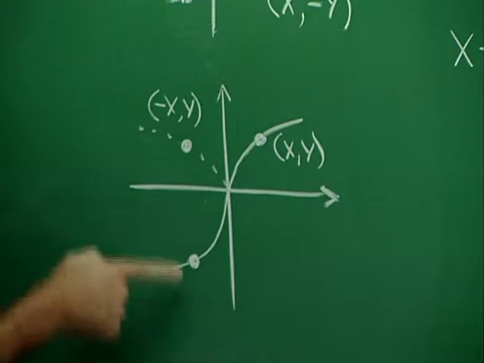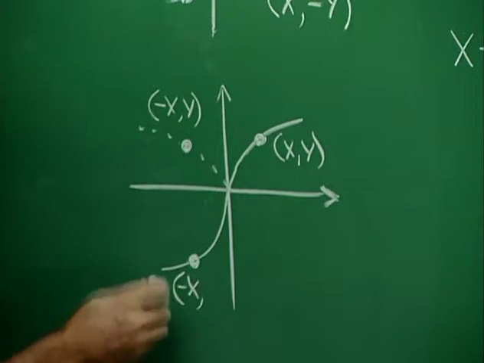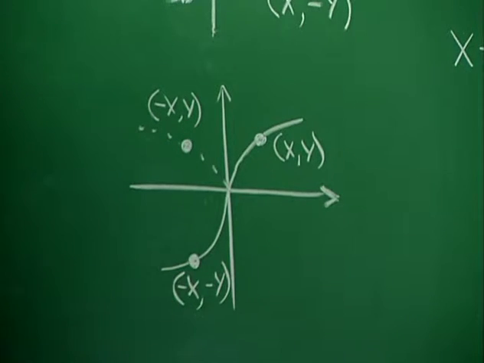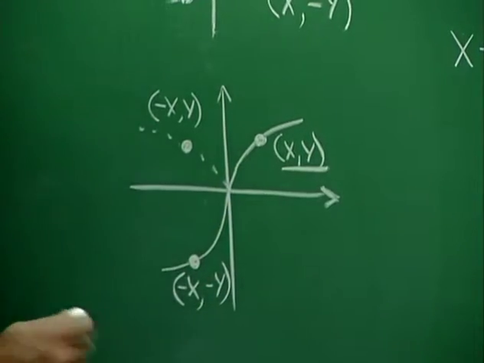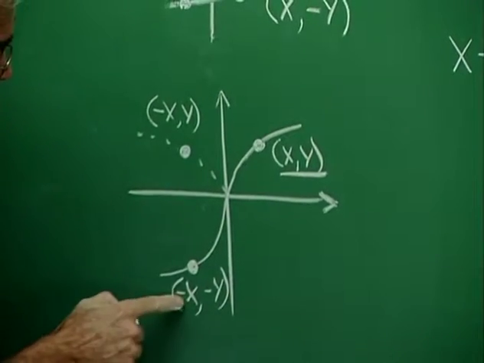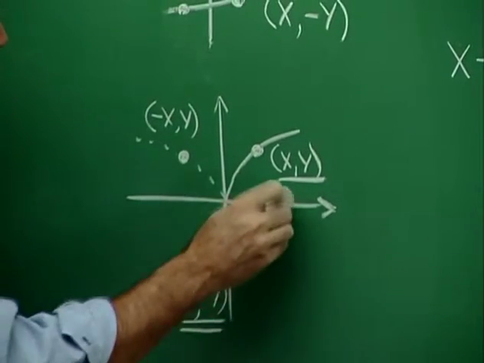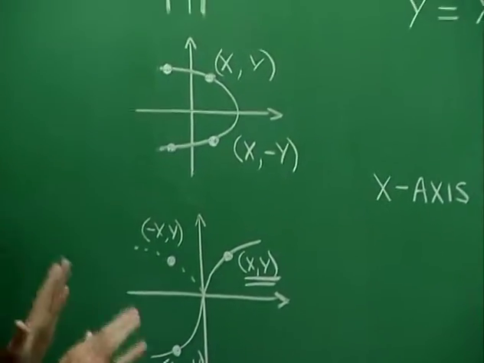And now from here to down here, these have the same x component, so it's this. And the y then becomes the opposite of the y up there. So whenever x, y is on the graph, the point opposite of x, opposite of y is also on the graph. All right, let's use these ideas then to test for symmetry algebraically.